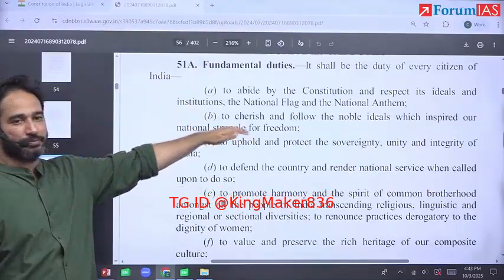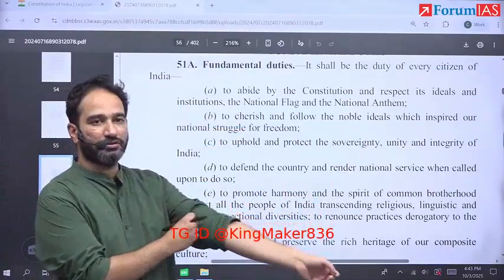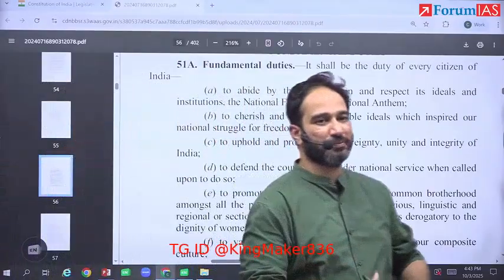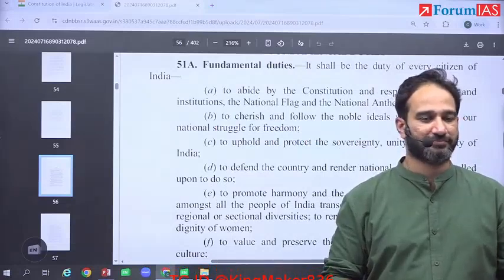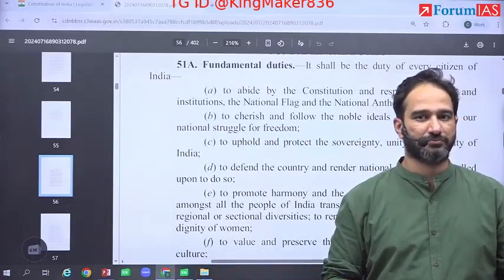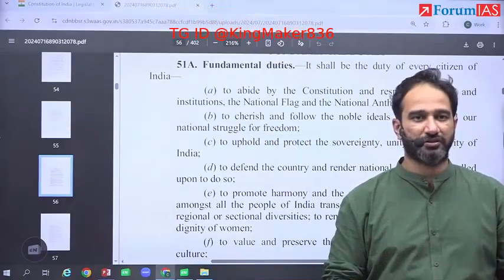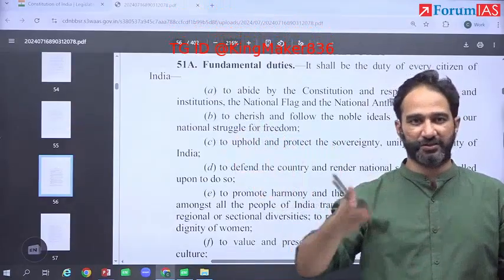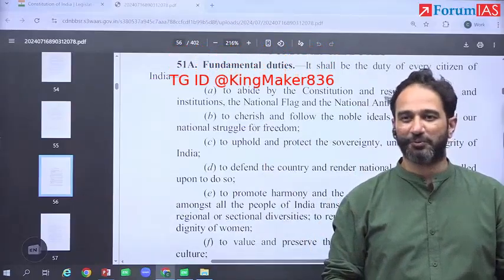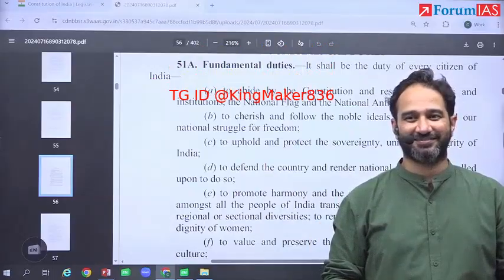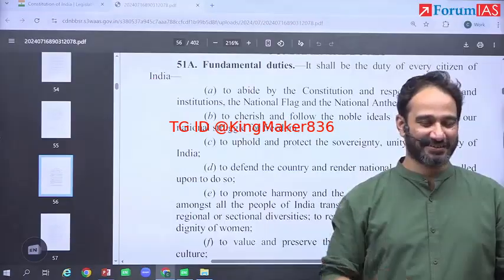What about clause B? To cherish and follow the noble ideals which inspire our national struggle for freedom. How do we make sure that the people fulfill this duty of theirs? National holidays, in the sense Republic Day, Independence Day, Gandhi Jayanti, war memorials, NCERT textbooks.